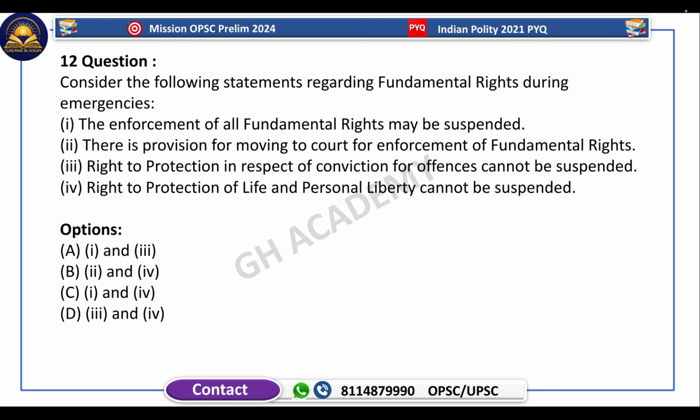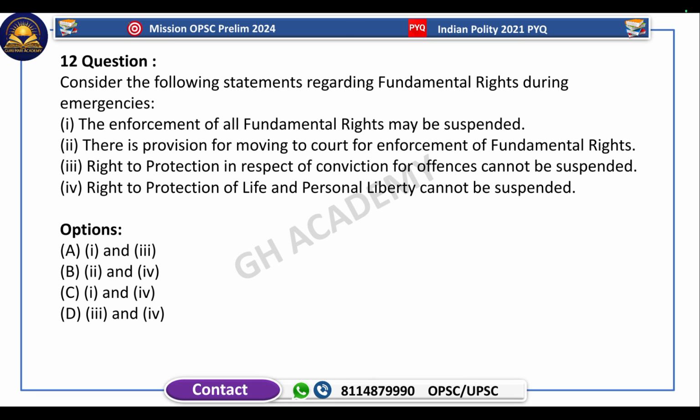Question number 12. Consider the following statements regarding fundamental rights during emergencies. The enforcement of all fundamental rights may be suspended. Incorrect, obviously, because all the fundamental rights cannot be suspended during the emergency, and this amendment came just after the emergency. Right, there is a provision for moving to the court for enforcement of fundamental rights.